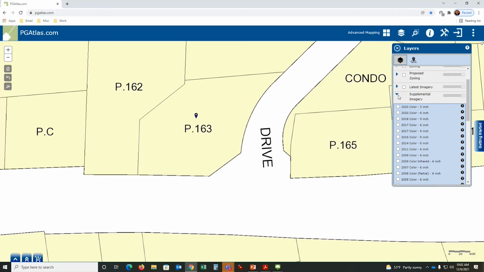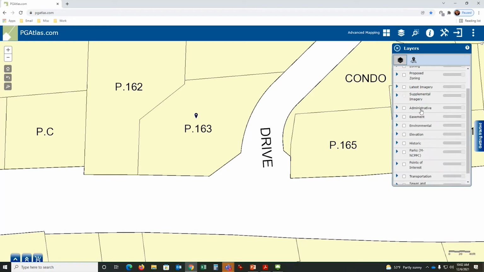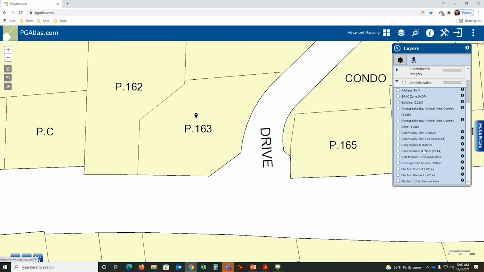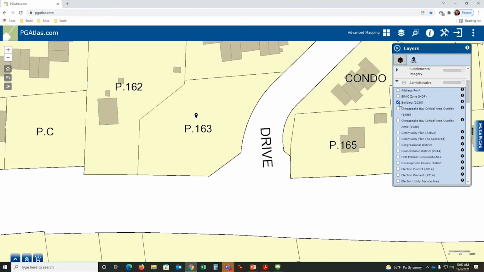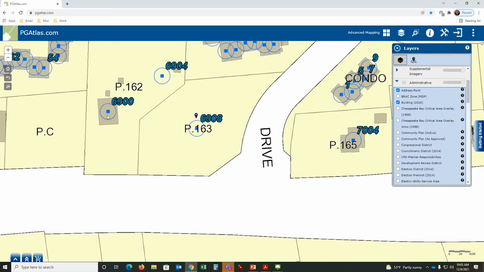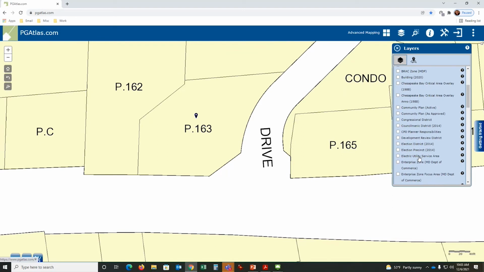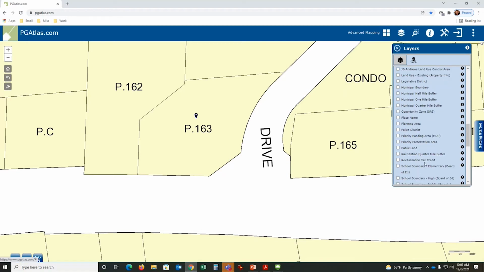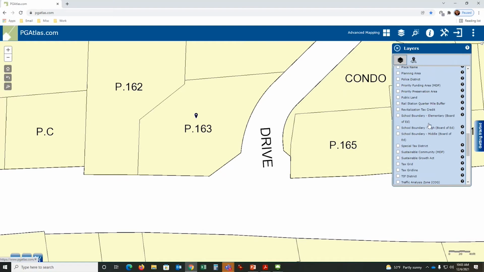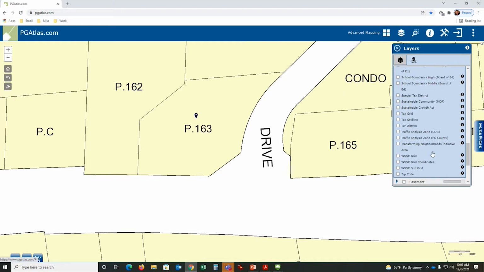So if I come back up to here, I come down to administrative. If I expand this list, I see buildings. I can turn on my building shapes. I can turn on my address point layer. It tells you the address. This is 6900 on that property. Lots of different data sets for you to explore. Popular ones people like to use are councilmanic districts, municipal boundaries are here. What else? Public lands, different grids, zip codes. Again, you'll get used to each one of these.